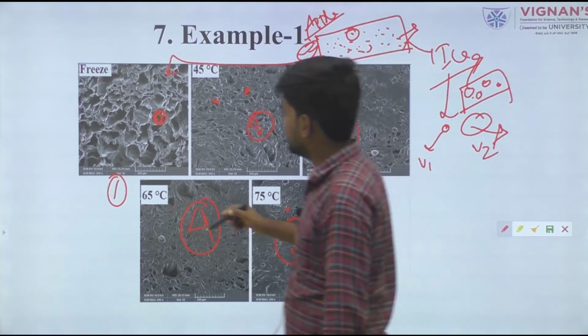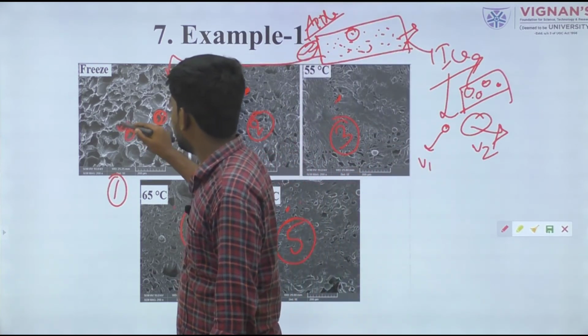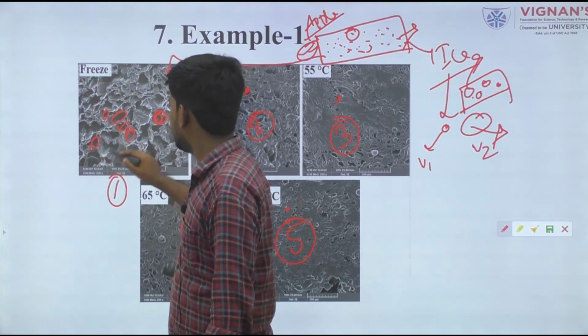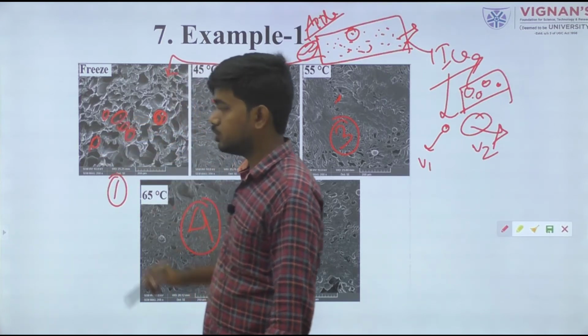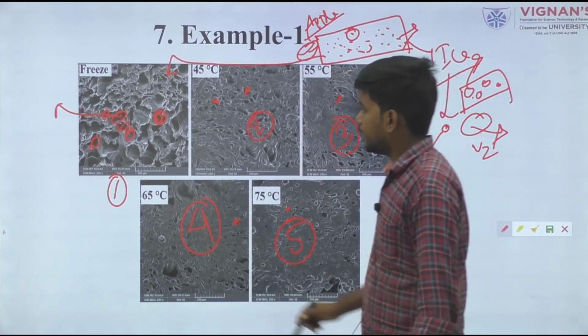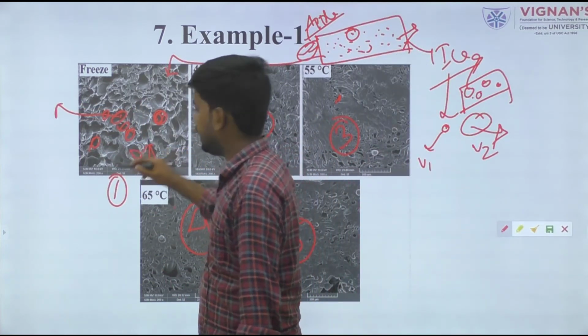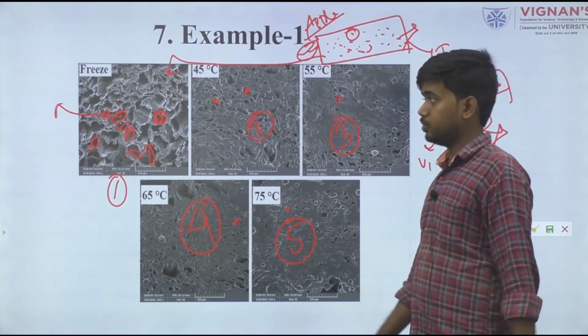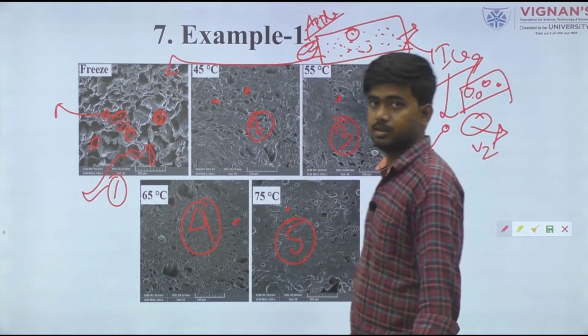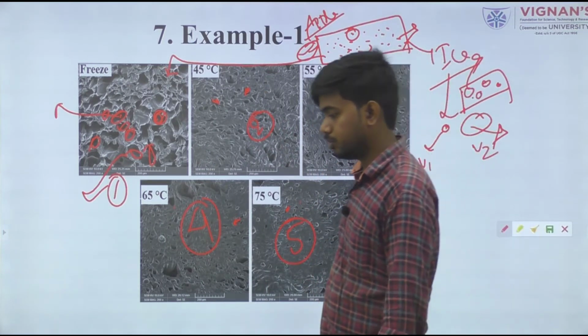So it gives this type of figure: water molecules are present, first converted to ice, then directly sublimated into vapor, and then this space becomes empty. That's why the freeze drying process gives higher porosity.